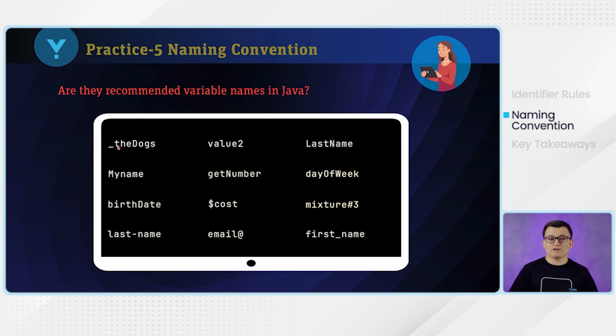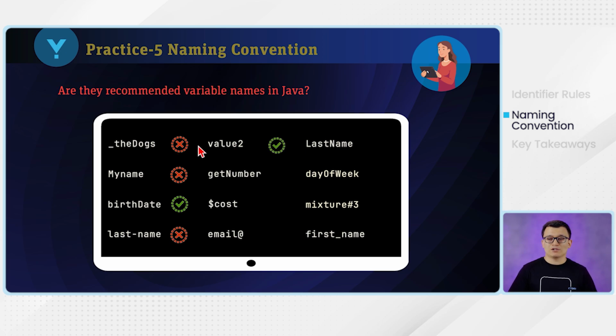So here, if you look at the first one, it is using the underscore. The first letter should always be a letter. So that's why it is incorrect. And the second one, it started with uppercase. Variable names should be using lower camel case. So this is incorrect. And the next one, you see, it is applying lower camel case and it is a noun. Since it's a noun and it's using lower camel case, therefore it is correct. And the fourth one, it is using the dash. This dash character is not allowed, so therefore it is incorrect.